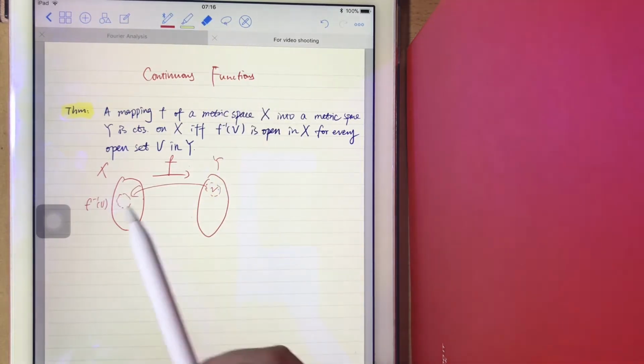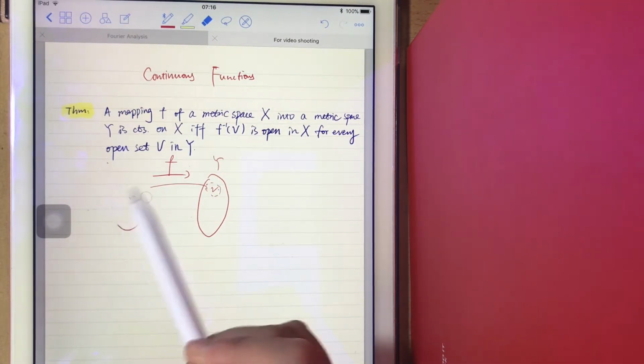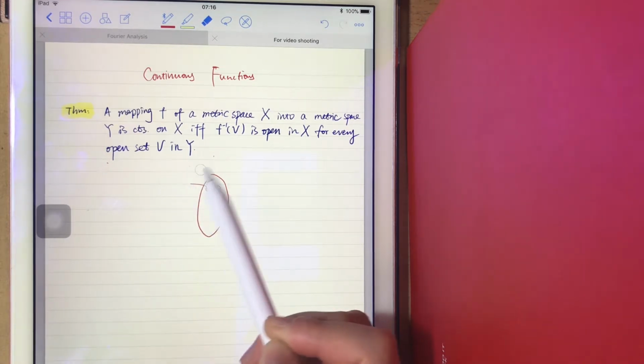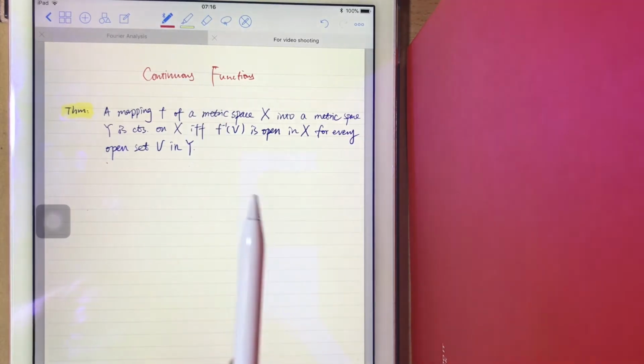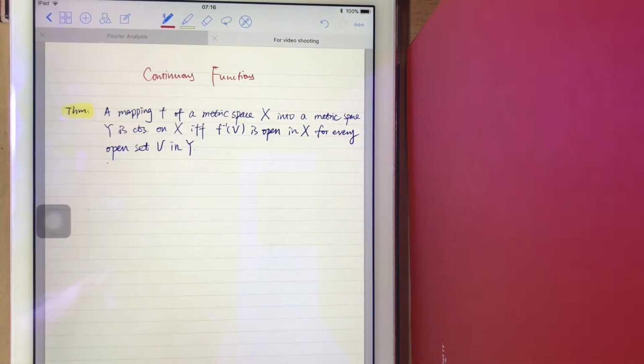Okay, so how are we going to prove it? First of all, we want to show that given a continuous function, the inverse image F inverse of V is open.